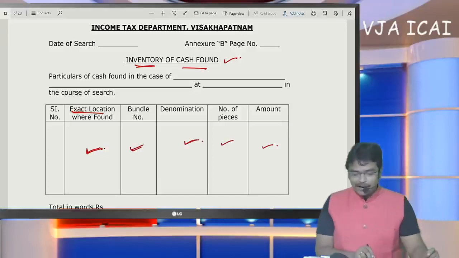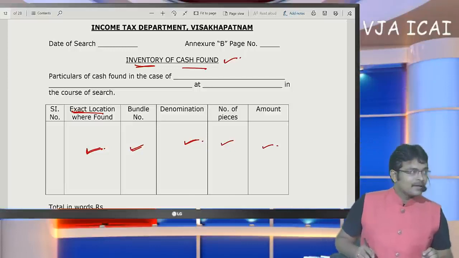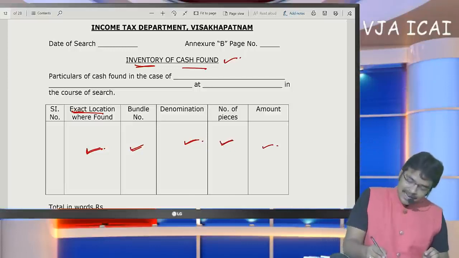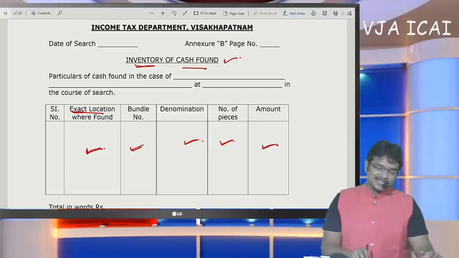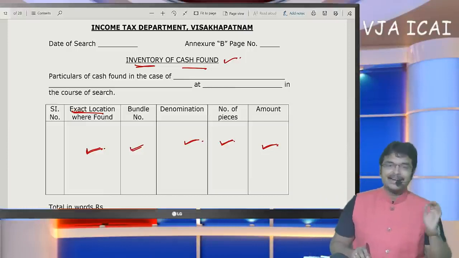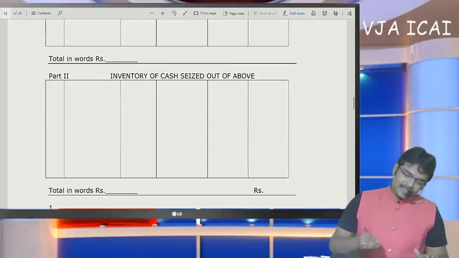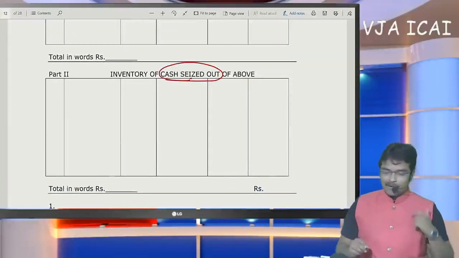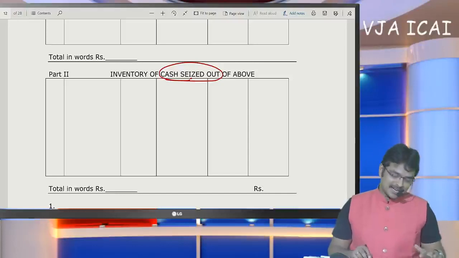So in 500 rupee notes or 100 rupee notes, whatever may be, the denomination has to be presented. The number of pieces, how many cash pieces have been found, and what is the amount of cash that was seized. Sir, Panchnama is nothing but a complete record of the details. So in these details, the inventory of the cash found, and cash seized out of the above, among the cash found, how much cash is being seized should also be presented here.